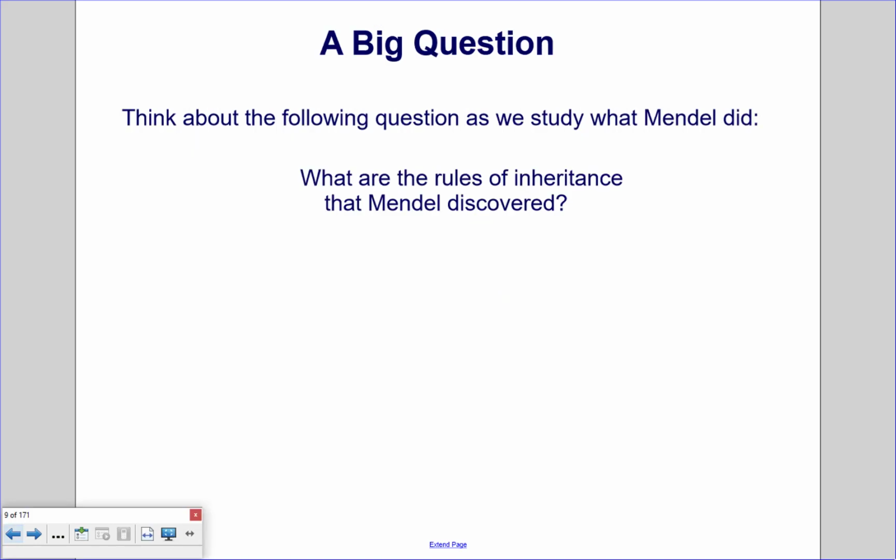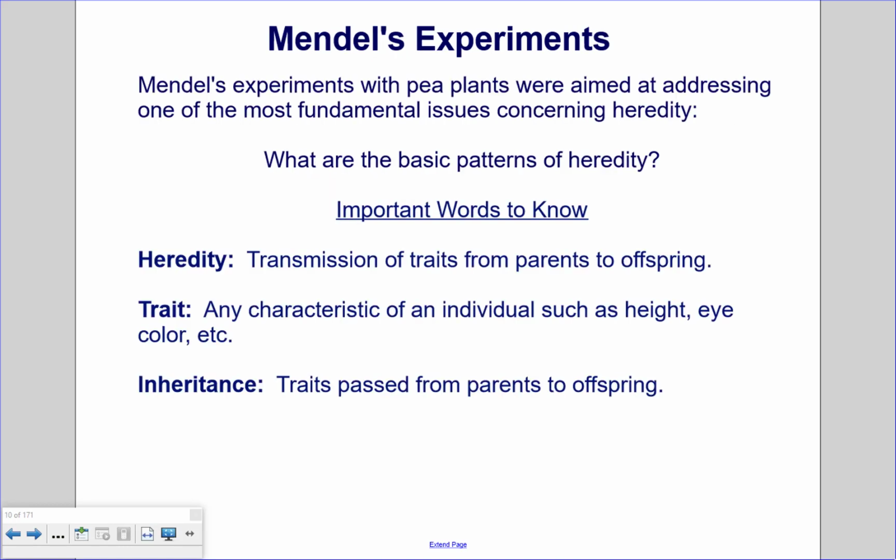A big question. Think about the following question as we study what Mendel did. What are the rules of inheritance that Mendel discovered? When we say inheritance, we mean things that are passed down from parents to offspring. Mendel's experiments with pea plants were aimed at addressing one of the most fundamental issues concerning heredity. What are the basic patterns of heredity?